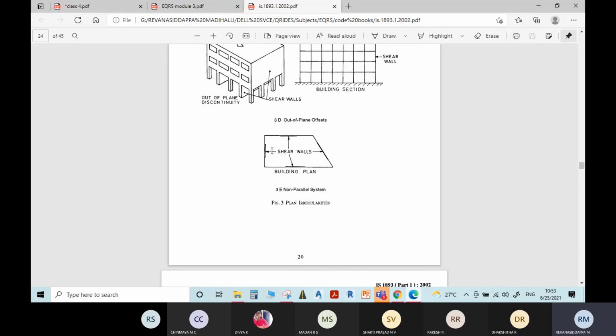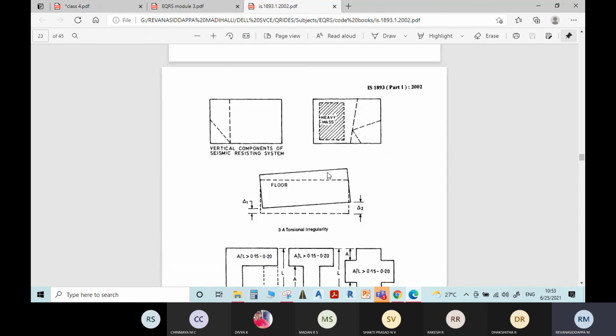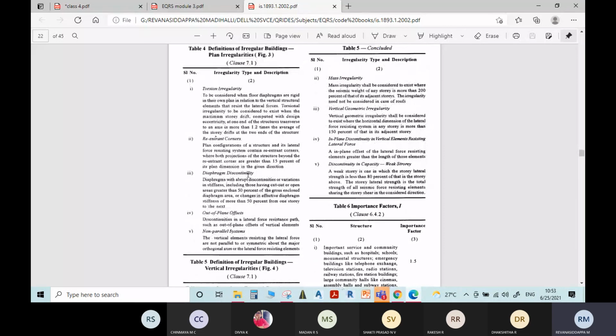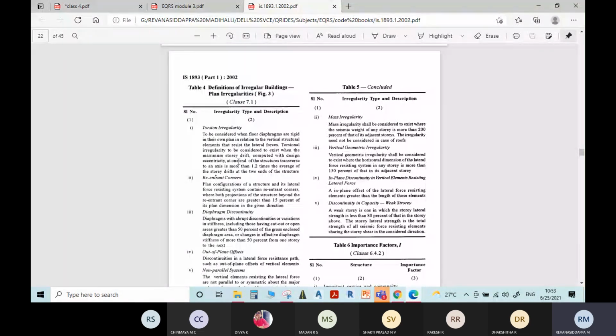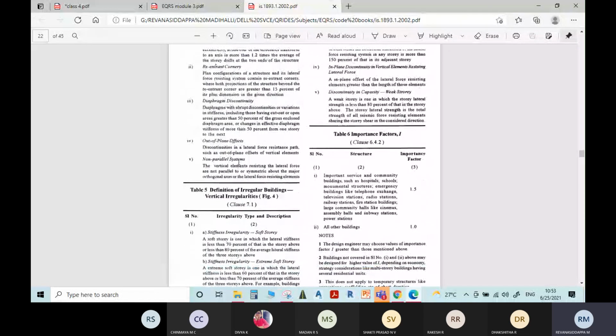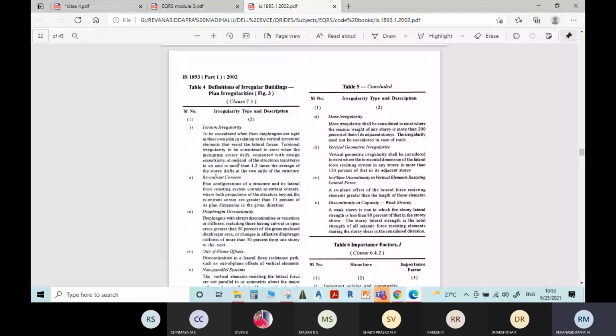Both the structural elements will not be parallel to each other, which will affect the building. So this is about the non-parallel systems. This is about the discussion on plan irregularity. Vertical irregularity, that I will discuss in the next class.